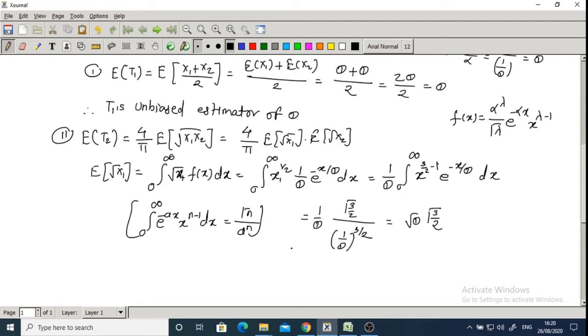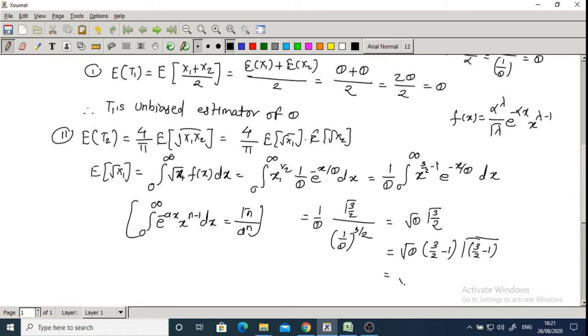We can simplify this as gamma square root theta into gamma 3 by 2, we can write as 3 by 2 minus 1 into gamma 3 by 2 minus 1, correct?